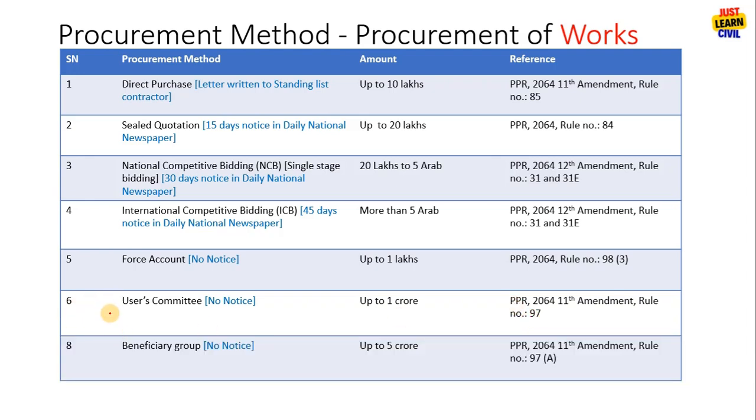Previously, users committee and beneficiary were both included in one clause and there was no difference between them. But now they have been separated in the 11th amendment 97A. Up to 5 crore you can do the work in the beneficiary group. Rules for the beneficiary group are yet under development.